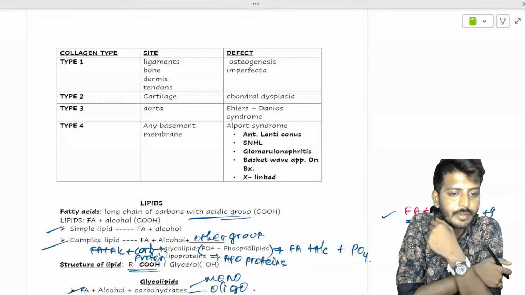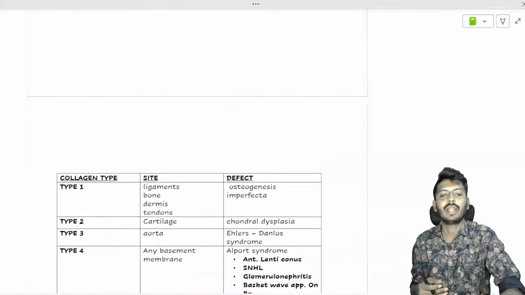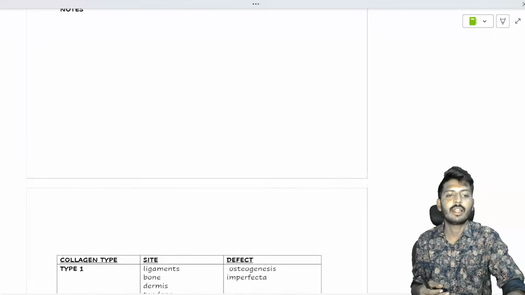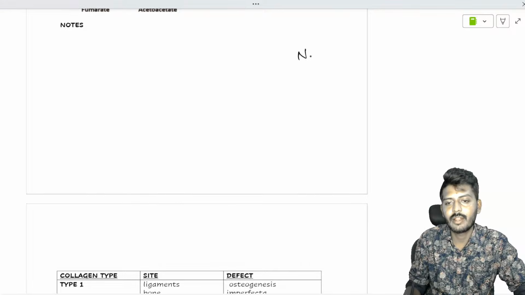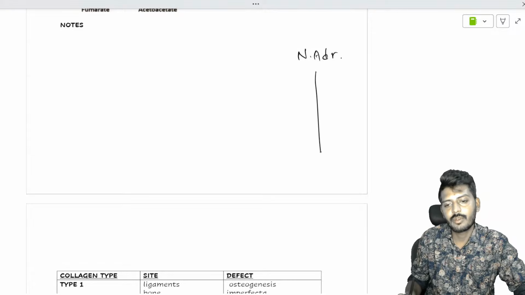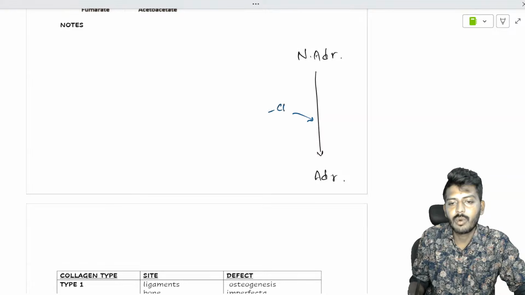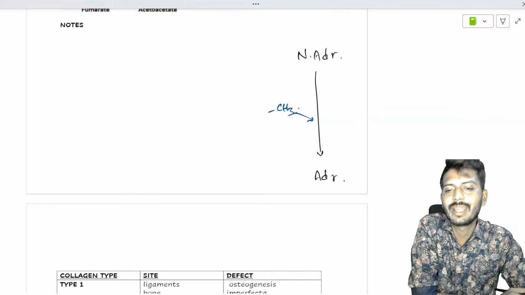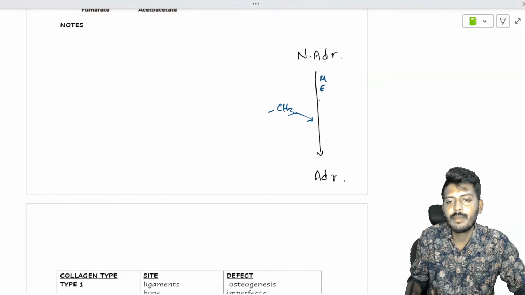Let's go to the next one, that is your collagen. Directly, let's go to the collagen. But before going to the collagen, I would like to discuss your sulfur containing amino acid metabolism. Okay, so all of you know there was one substance called noradrenaline. Noradrenaline was getting converted into adrenaline. Okay, so for this conversion to happen, what should have been there? What was required? Required one was methyl. So the process name was called methylation.